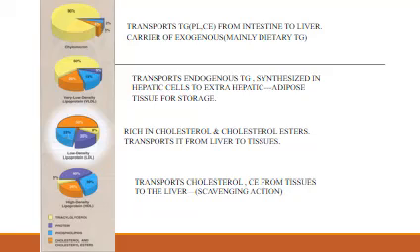It is transporting cholesterol from tissues to the liver. So, it has a scavenging action. That is, it's picking up the cholesterol from the tissues and taking it back to the liver, where it will get completely metabolized. That is why it is known as the good cholesterol. So, these are, in brief, the different functions of the lipoproteins.